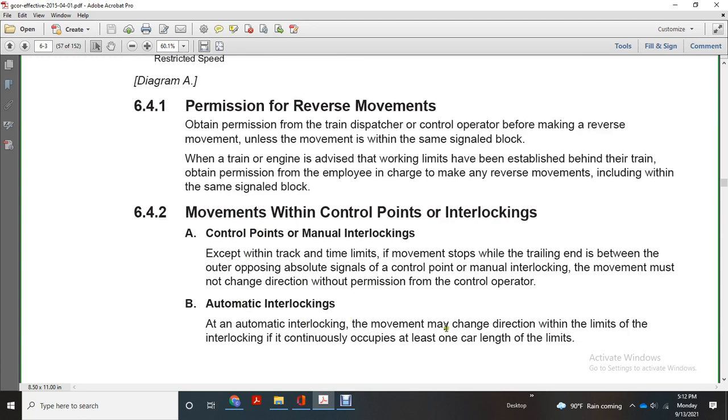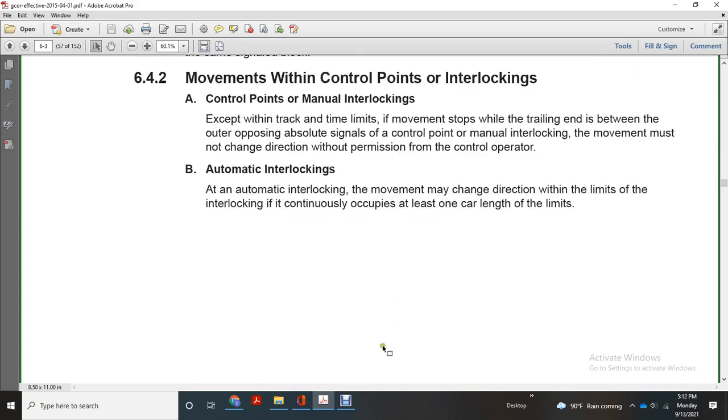Automatic interlockings: a movement that may change direction within the limits of the interlocking must continuously occupy at least one car length.